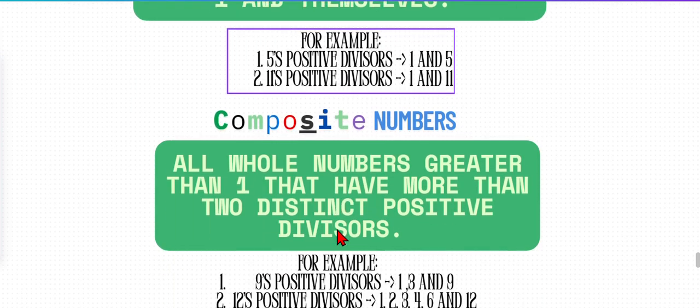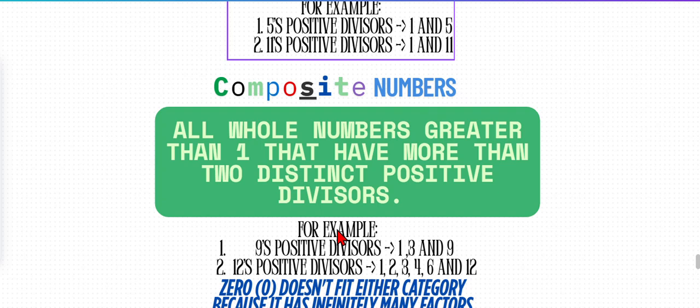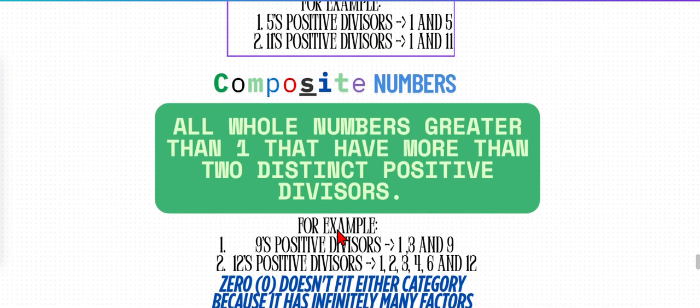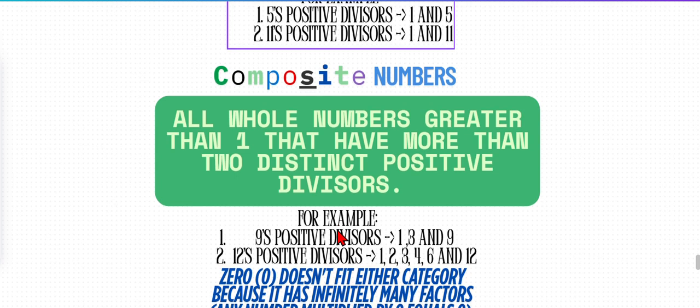Now composite number: all whole numbers greater than 1, again greater than 1, that have more than two distinct positive divisors. As 0 has more than two distinct positive divisors, we might think it's a composite number, but it's not greater than 1, which makes 0 not even a composite number. For example, 9 and 12. 9's positive divisors are 1, 3 and 9. More than 2, right? Which makes 9 a composite number.